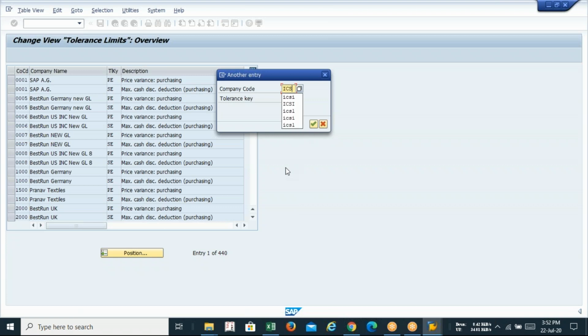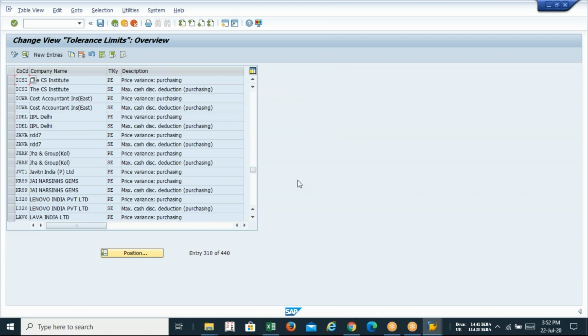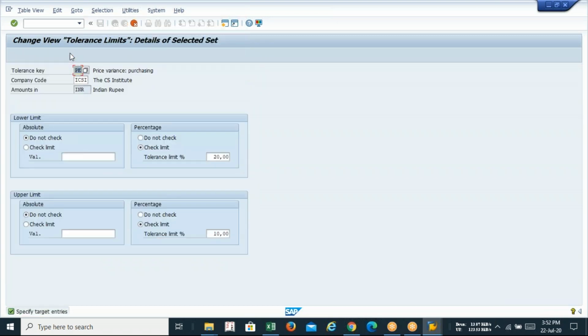I'm recommending you just copy it from ICSI. This is my company code. Press enter. So you can see in ICSI we have two tolerance keys. I'm selecting these two and then the copy option. Copy as. Click on it.